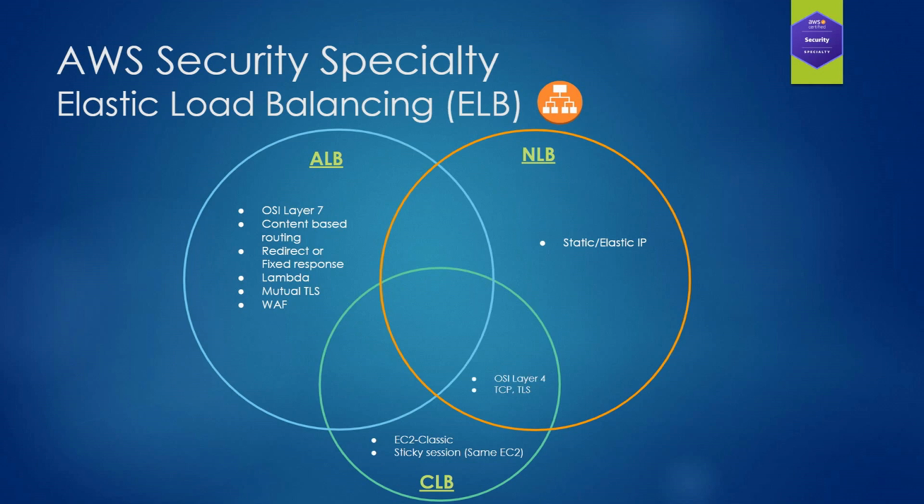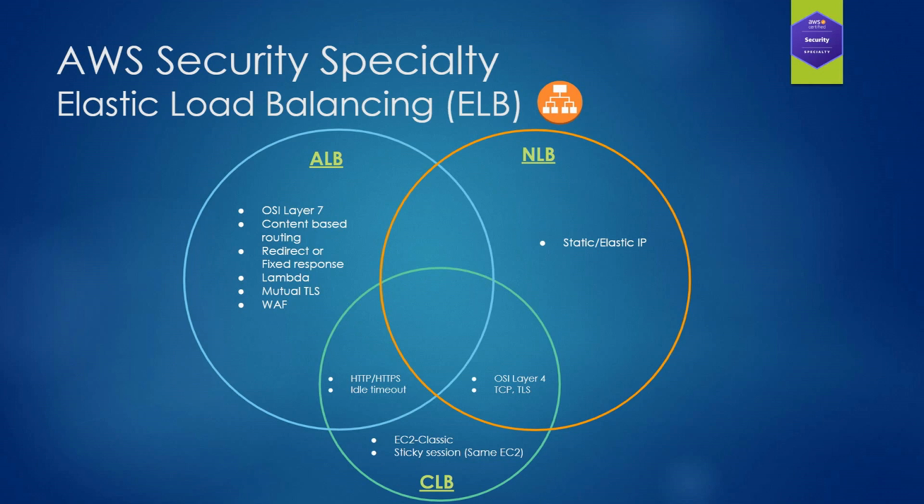Okay, if we have a look at the features that are shared between NLBs and classic load balancers, both are layer 4 load balancers and both support TCP and TLS. If we have a look at the features shared between ALBs and classic load balancers, both support HTTP and HTTPS, and we can configure idle timeouts.